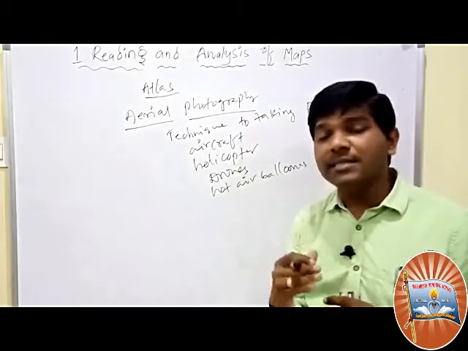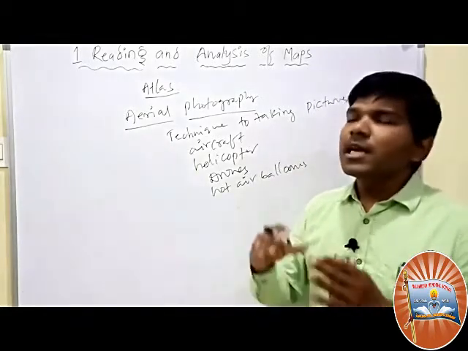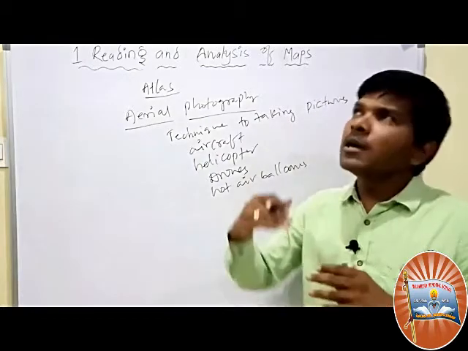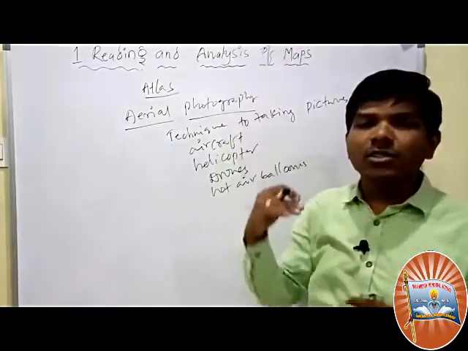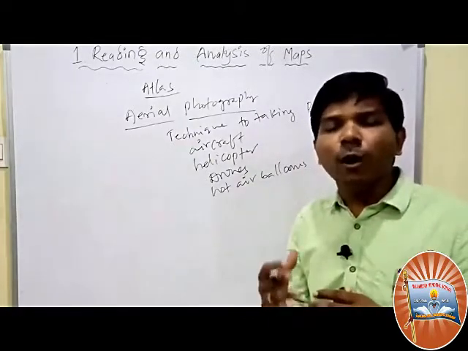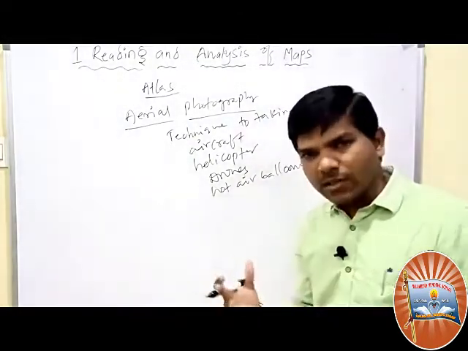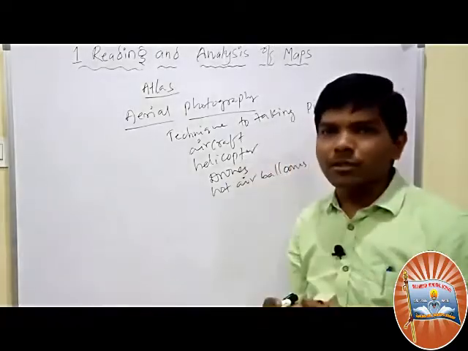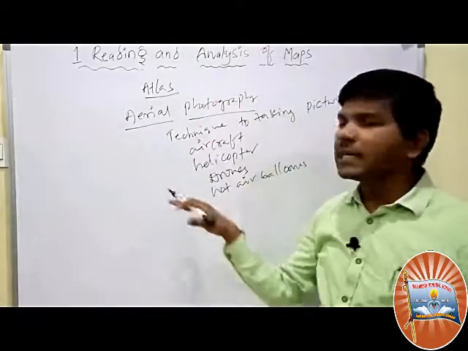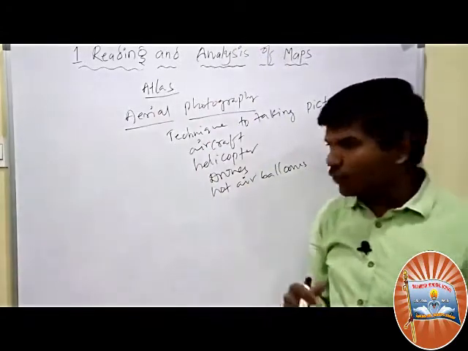Cameras will be there in the flights and helicopters. Sometimes when floods or earthquakes come, the Prime Minister or Chief Minister usually visits the places by helicopter or aircraft or any other means. At that time also they'll take pictures. So aerial photography is simply taking pictures from elevation. It is called aerial photography.